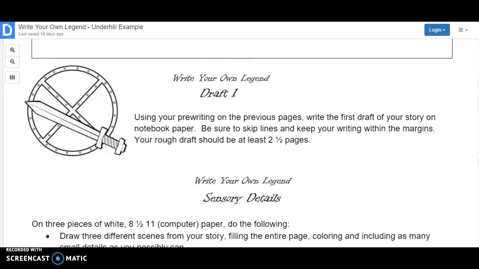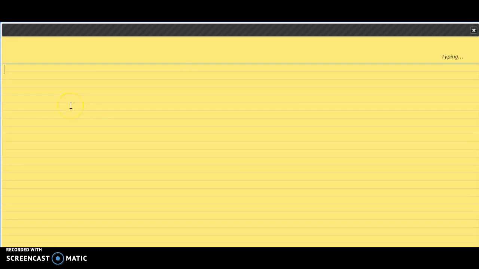So when you write your story, let's say this is your notebook paper. Go ahead and leave this header up here alone. You don't need to do anything with it. But on the first skinny line, you can write your name, first and last. Underneath that, please put your homeroom teacher's name. And then you can begin typing.